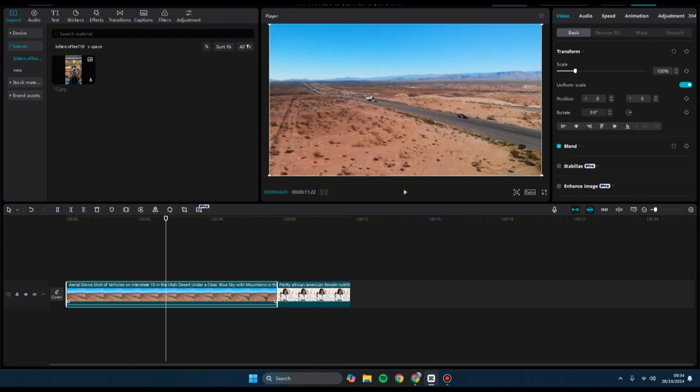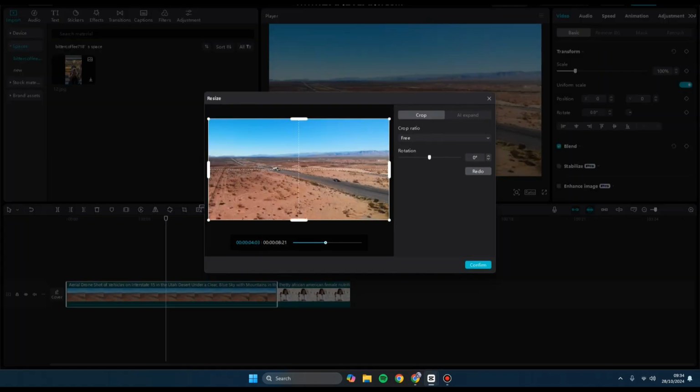You can just click on the video in here on the timeline and go to this variety of toolbar of tools at the top of the timeline, and you'll find this resize option. So resize including crop, this one here. You can choose the crop ratio. For example, I'm going to make it square. You can just choose the preset in here, so I'm going to go with 1:1. Here you can adjust the position of the video that you want to crop. Okay, I'm going to go with this, and now you can just click on confirm.